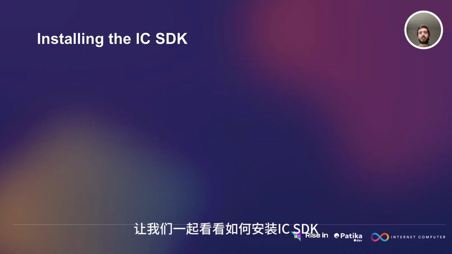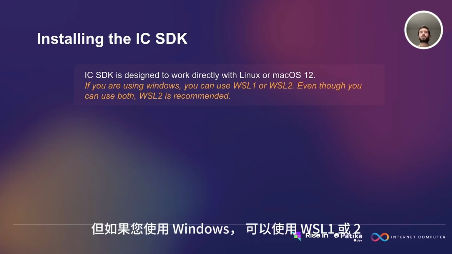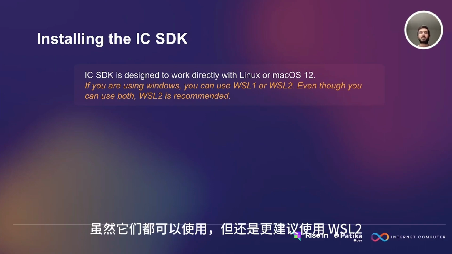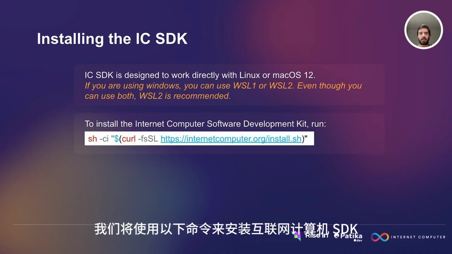Let's see how we can install the Internet Computer SDK. The Internet Computer Software Development Kit is designed to work directly with Linux or macOS. But if you are using Windows, you can use WSL 1 or 2, but the second one is recommended, even though both of them are going to work. To install the Internet Computer SDK, we are going to use this command below.